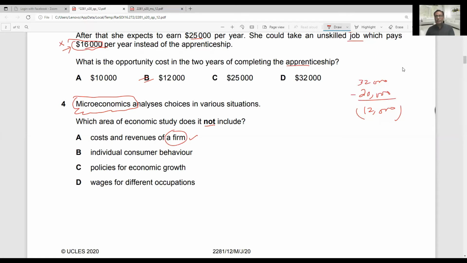Cost and revenue or income of a single firm is micro, it is individual level. Individual consumer behavior is part of microeconomics because it is again an individual consumer, one person being consulted here. Wages for different occupations is again a micro level economic issue. Policies for economic growth is a macroeconomic issue. So this is not included in microeconomics. So option C is the correct answer because C is not included in microeconomics.